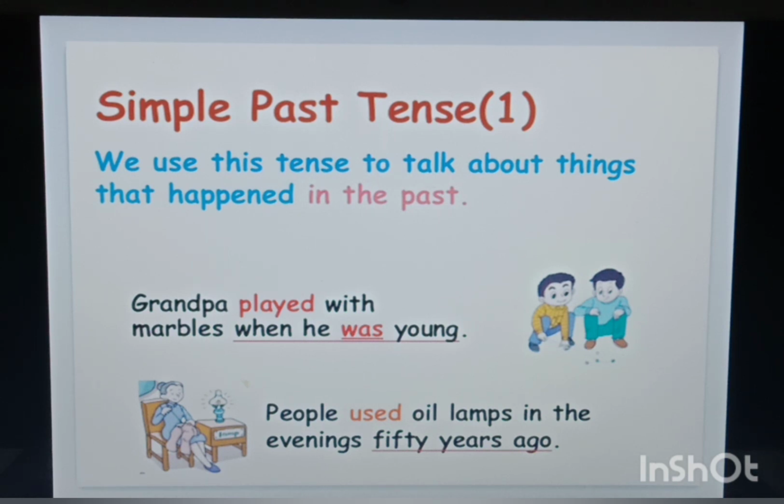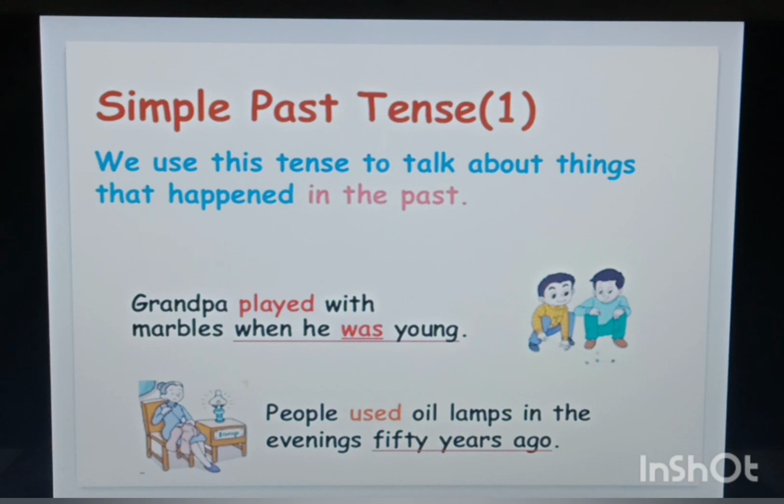Like for example, Grandpa played with marbles when he was young. Now here we are talking about how grandfather used to play with marbles when he was young. So he was young previously, at that time he used to play with marbles. Fine. So the playing, it has been done in the past. So it is past tense.